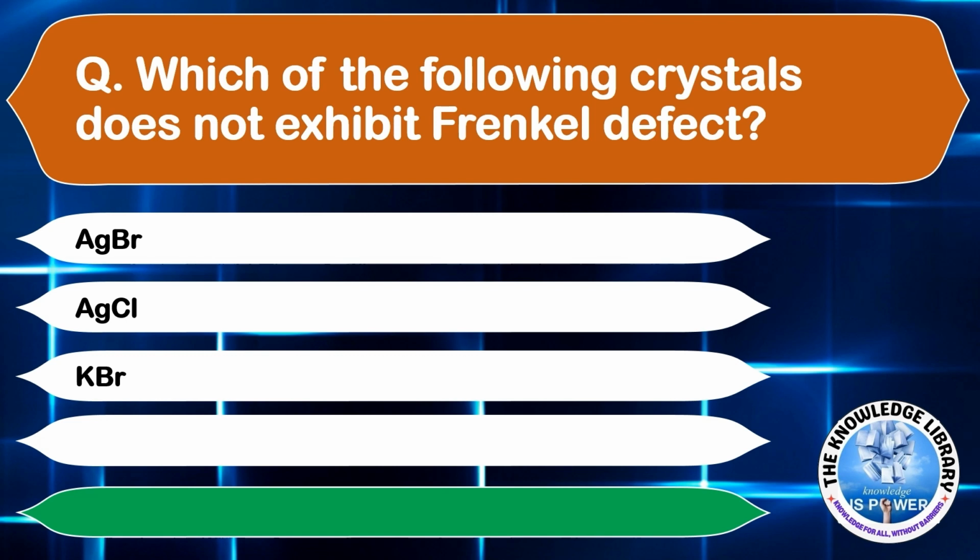Option C, potassium bromide. Or option D, zinc sulfide. The correct answer is option C, potassium bromide. Moving on to the next question.